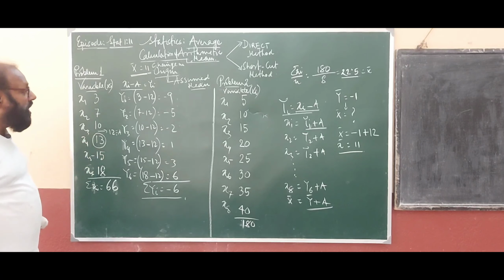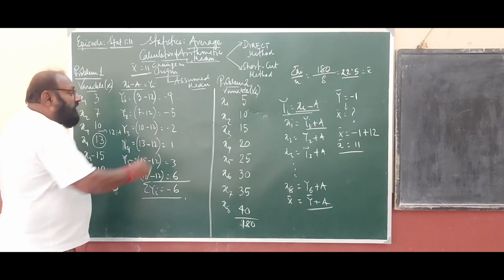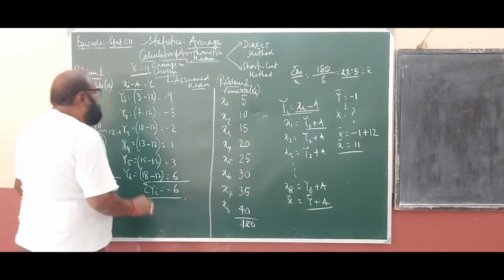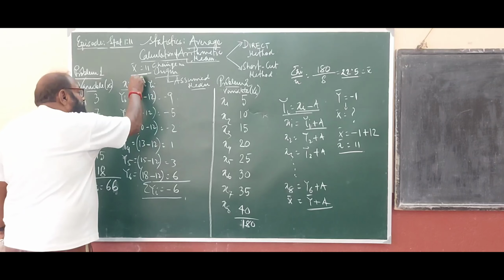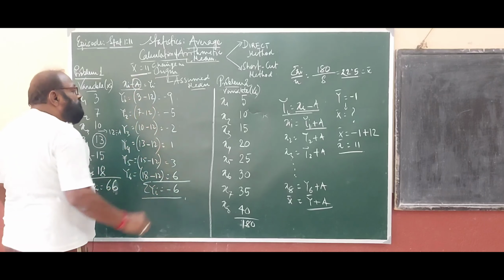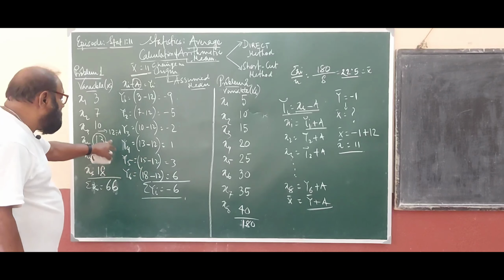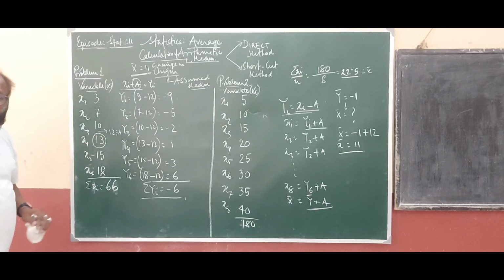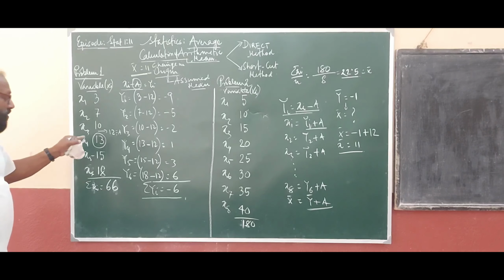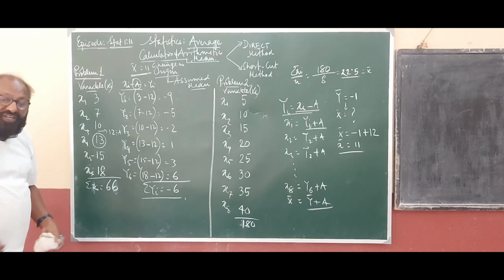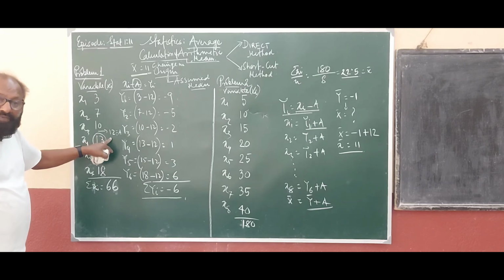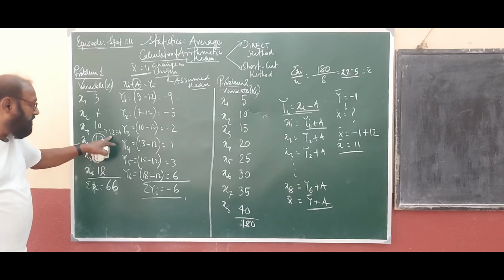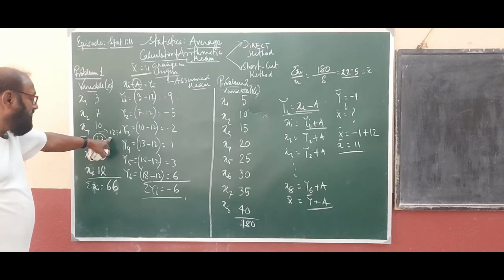Okay, so how would I do that? In order to change the origin, the origin of x has been changed with the help of the assumed mean. What is the assumed mean? You can take any value as the assumed mean, but for facilitating your calculation, you should take the value which is more or less at the middle of the set of observations. Here we have taken 12 as the assumed mean.